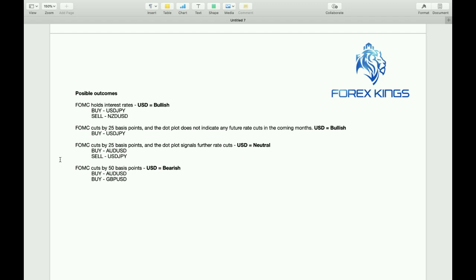Now, if the FOMC do surprise the market and cut by 50 basis points, that will be bearish for the US dollar. So we'll be looking to buy the AUD USD again because the trade war news has been more positive. And we'll also be looking to buy the pound against the US dollar.